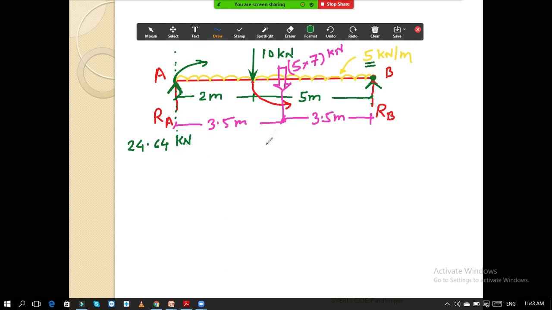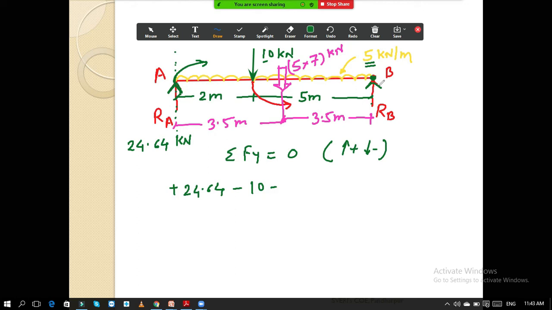Okay. Now to calculate the value of RB, again you can apply summation Fy equal to 0. This is the very simplest equation. Summation Fy equal to 0, while the upward forces are plus, downward are minus. Then plus, this RA is moving upward, so it is plus 24.64, minus this 10 kilonewton force is moving down, so minus 10, minus this UDL.